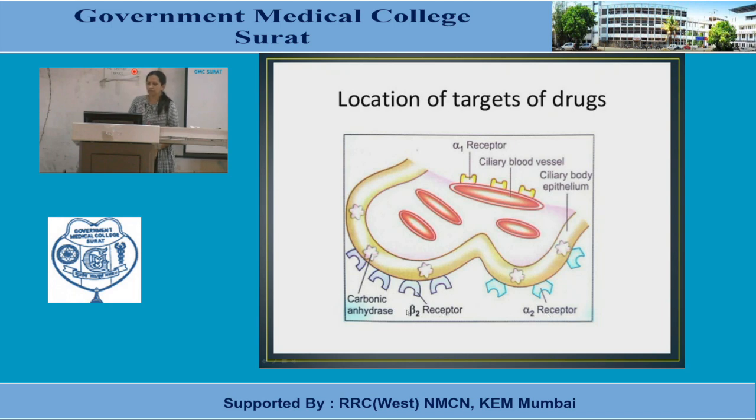Beta-2 receptors, here 2-3 hypotheses are there regarding the beta-2 receptor role, that is ultimately enhancing the filtering or hydraulic filtering capacity of aqueous humor.